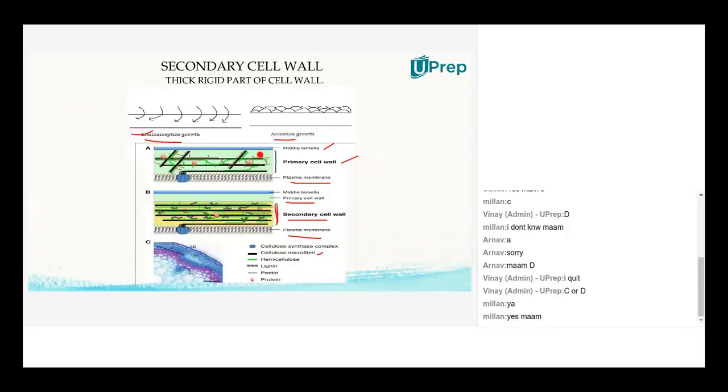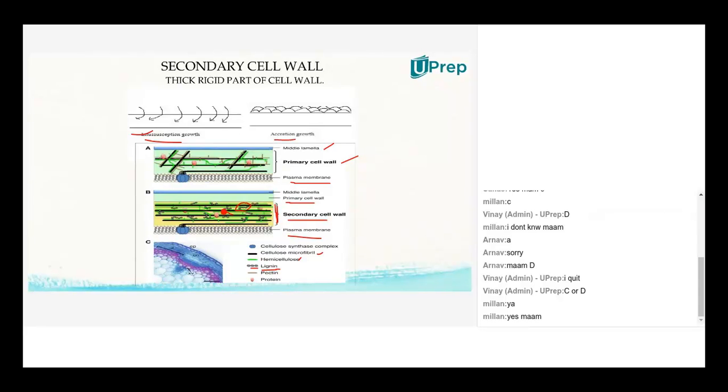Observe the difference. And the green color structures, which are hemicellulose, are less in the primary cell wall, the green color one, pointing out in the diagram, see. But in the secondary cell wall, there is more hemicellulose. And you have a special structure called lignin. The oval shaped structures, which are not there in the primary cell wall, but are more in the secondary cell wall. See, circling those structures. Those are called lignin.